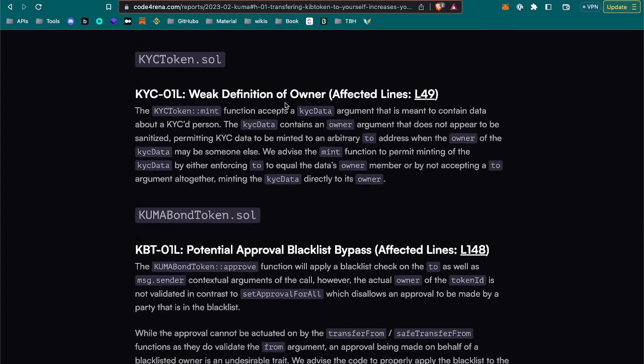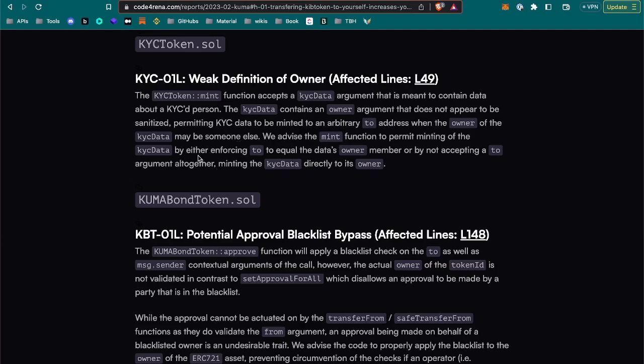Weak definition of owner. This function accepts a KYC data argument that is meant to contain data of a KYC person, permitting KYC data to be minted to an arbitrary address when the owner of the KYC data may be someone else. We advise the mint function to permit minting of the KYC data by either enforcing the to argument to equal the data's owner member, okay, or by not accepting a to argument altogether.